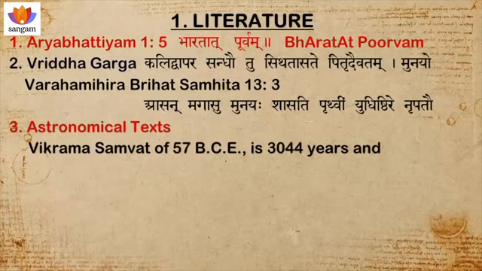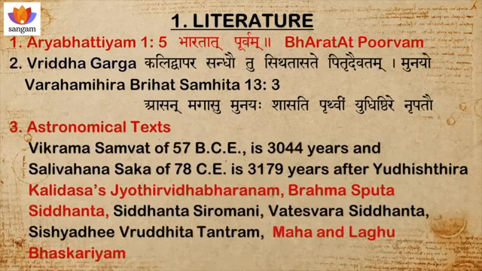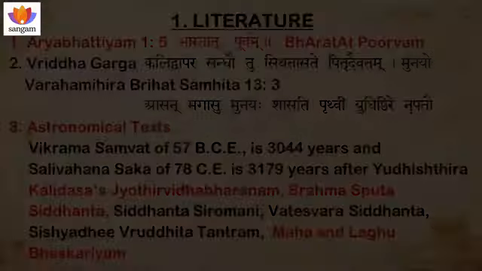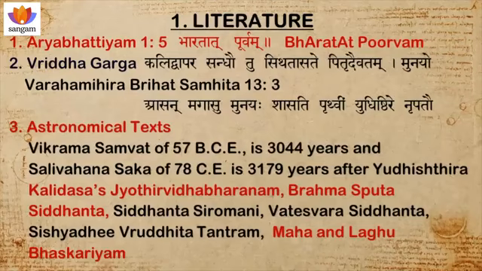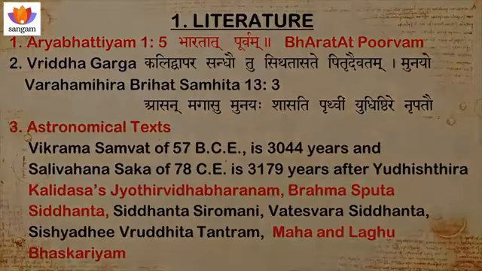And astronomical texts like Kalidasa's Jyotirvidaparanam, Brahmasphuta Siddhanta, Siddhanta Siromani, Vateswara Siddhanta, Shishyadhivriddhida Tantram, Maha and Laghu Bhaskariyam, all these mention that Vikrama Samvat, which started in 57 BCE, is 3044 years after Yudhishthira, and the Salivahana Saka of 78 Common Era is 3179 years after Yudhishthira. This shows that Yudhishthira's rule was around 3101 BCE. So that also favors my date.